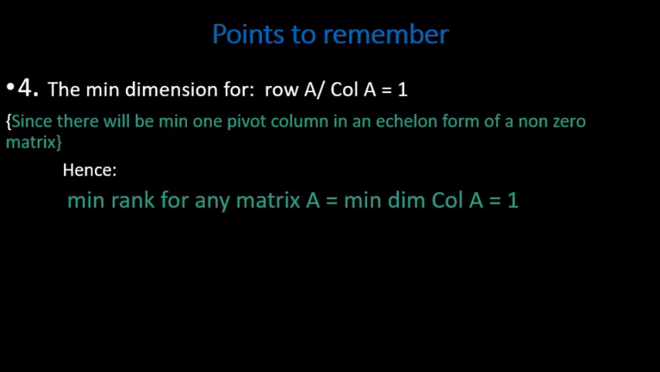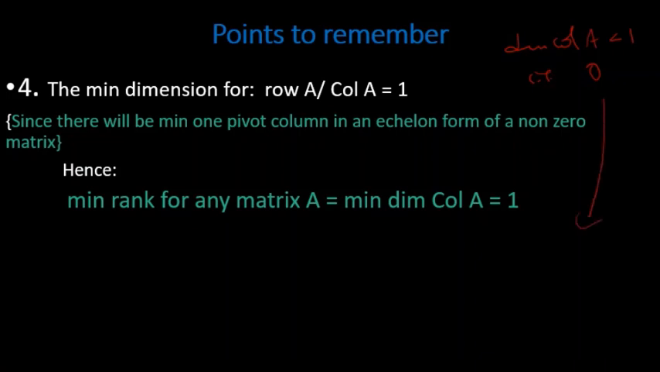Now let us look at the next point. I gave you the maximum possibility for rank. What will be minimum dimension for row space A or column A, or you can say minimum possibility for rank also. So the minimum dimension for row A or column A is equal to 1. Because it cannot be less than 1. If dimension column A is less than 1, that is 0, what does it mean?